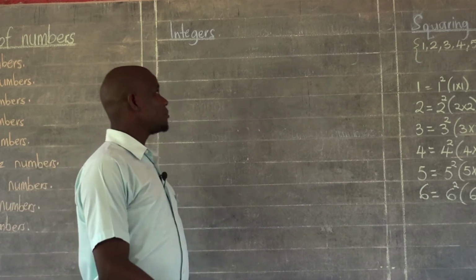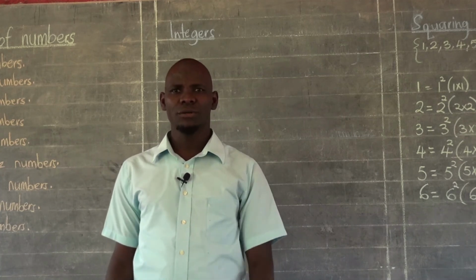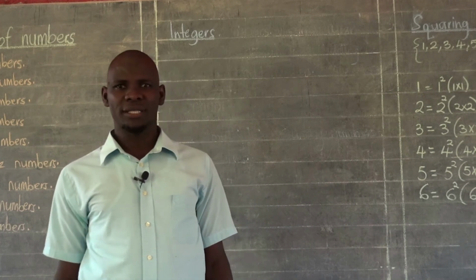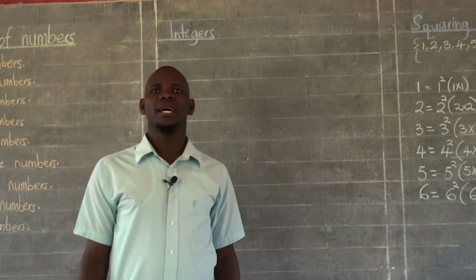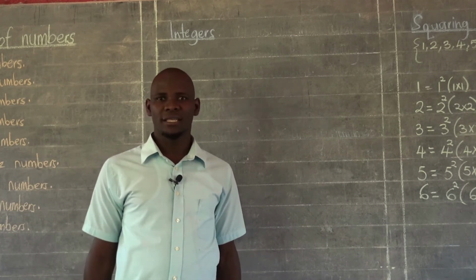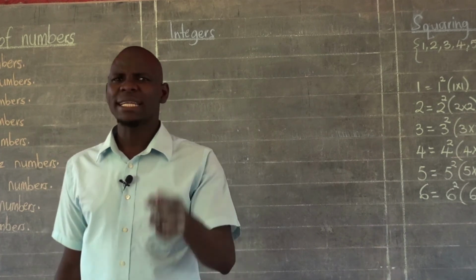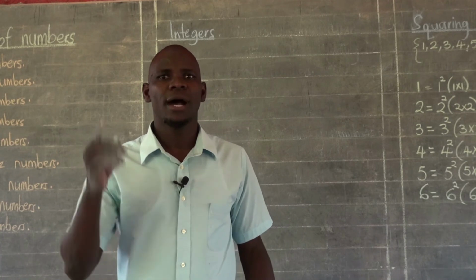So in simple terms, of course, integers must be a combination of negative numbers and positive numbers. But remember, 0 must be inclusive in that list of the integers that you are writing. And for your own information, you need to know that 0 is neither a positive nor a negative.